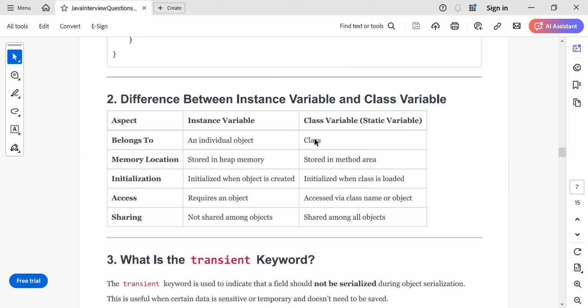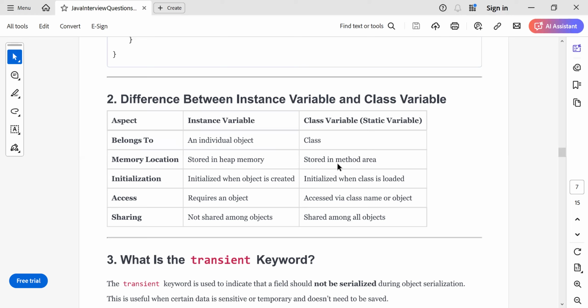But when I declare a static variable, it is at the class level. So both P1 and P2 will share the same static variable. Instance variables are stored in heap memory and static variables are stored in the method area. This is a very important difference.